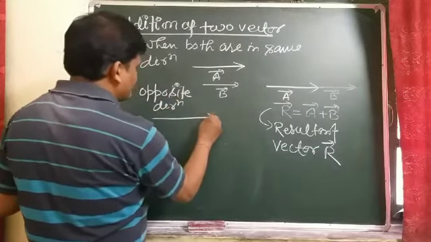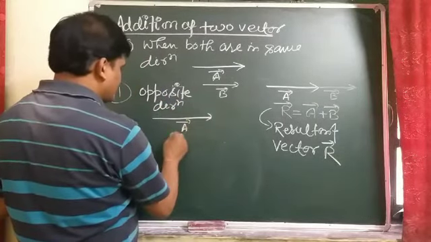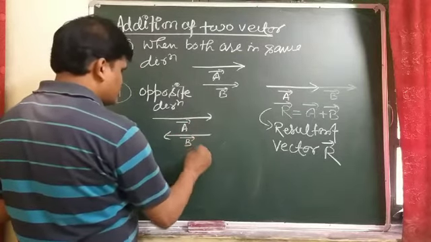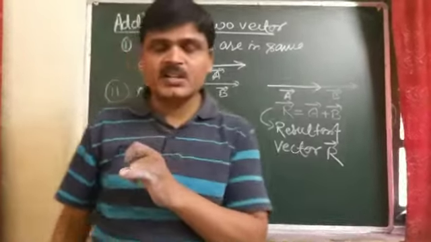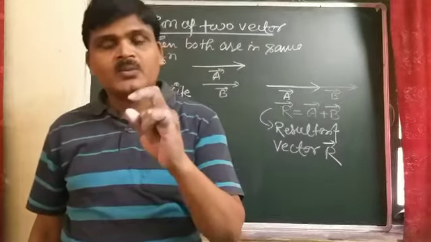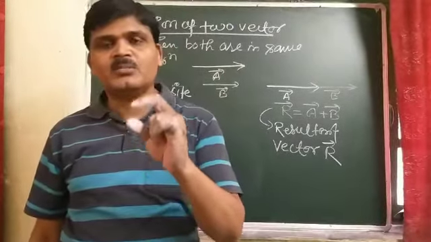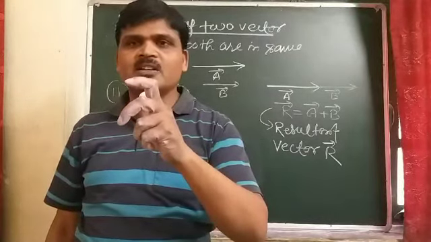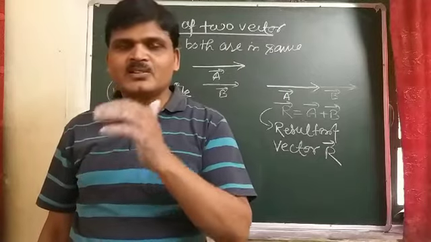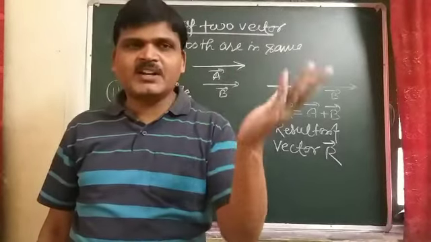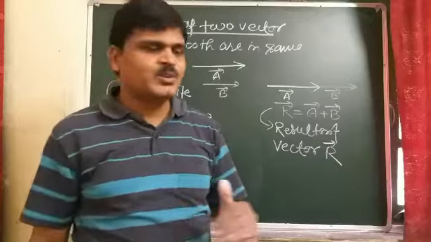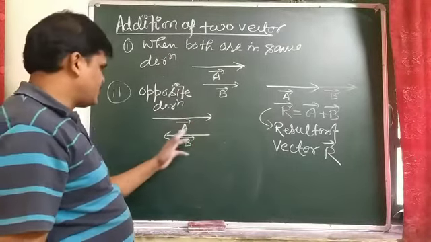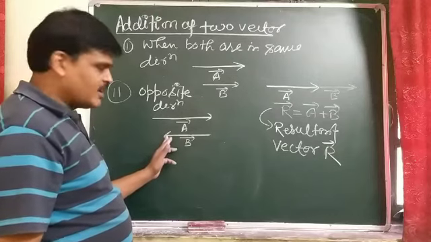suppose that vector A acts along this direction and vector B acts along this direction. So students, it must be remembered that a vector has both magnitude as well as direction. If the direction of the vector is changed, vector A can be written as minus vector A. So here vector A is along the positive x-axis and vector B is along the negative x-axis.